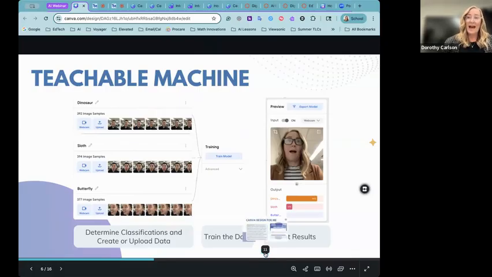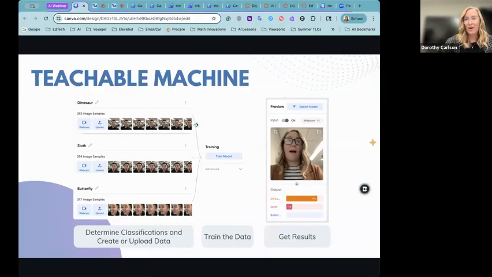All of those pieces of data have a pattern in common, and that's what machine learning does, is looks for patterns. So you can see in the dinosaur data set, it's fairly far away from the camera. In the sloth data set, it's about midway, and in the butterfly, faces are very close. I then trained the data by just pressing the train data button to look for those patterns. And then I get a novel result with a new image, depending on how that image meets the established patterns in the data.